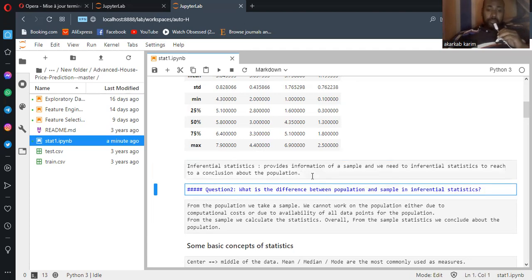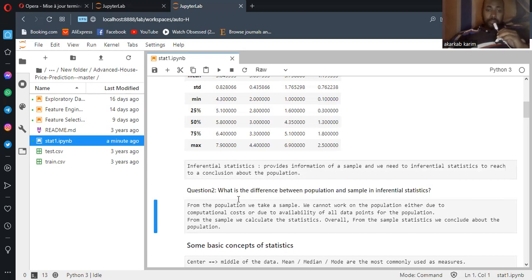So let's see the second question here. What is the difference between population and sample in inferential statistics? From the population, we take a sample, as I told you before. We cannot work on the population, either due to computational cost or due to the availability of all data points for the population. That's as I told you before.